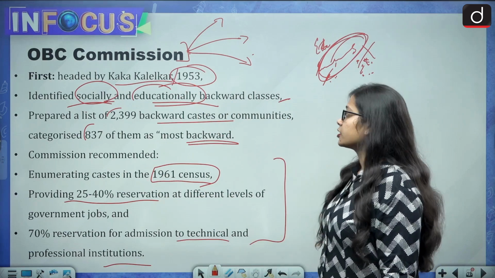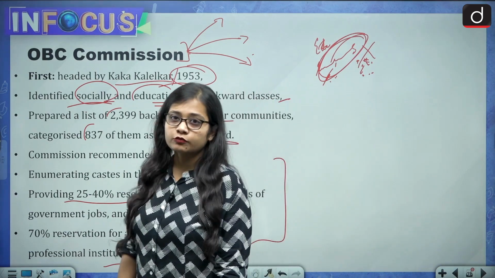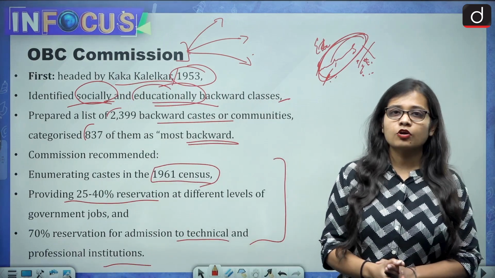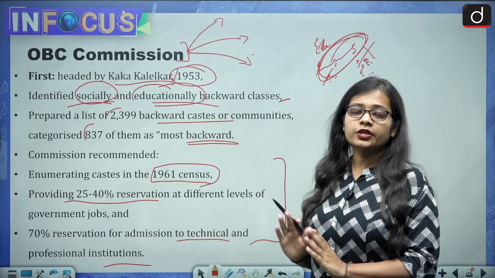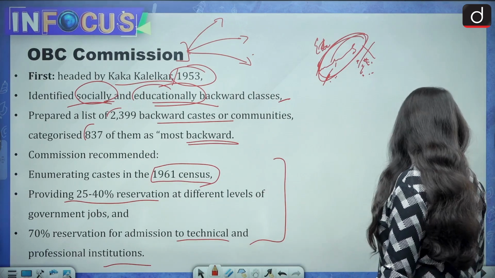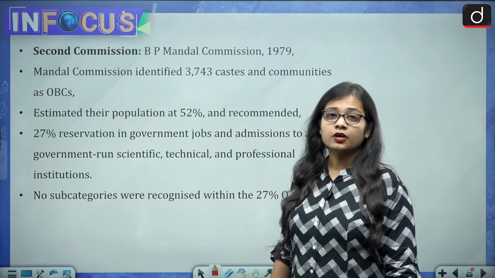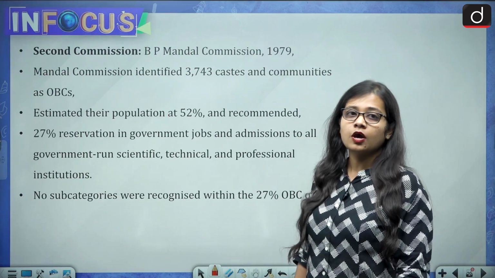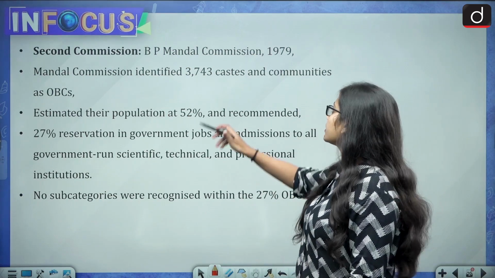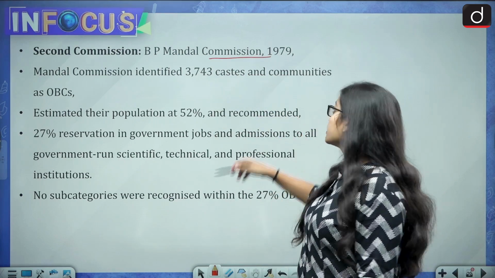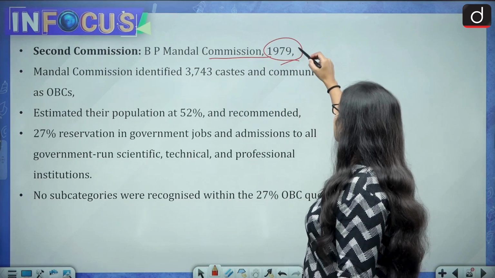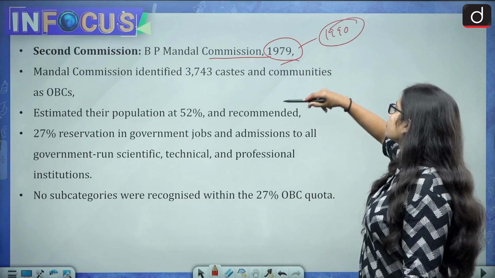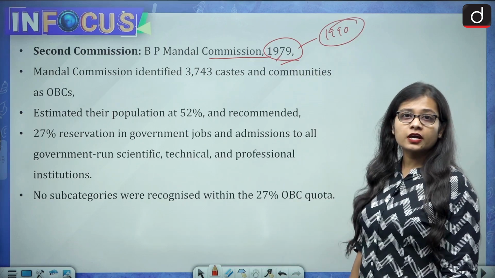But this report by the Kaka Kalelkar Commission was never implemented. It was not taken up, and the implementation of the recommendations was not taken into consideration. Then came the second commission, one of the most famous commissions with respect to the other backward classes, or the reservation commission, and that is the BP Mandal Commission in the year 1979, whose recommendations were implemented in the year 1990. This was set up under the Morarji Desai government.